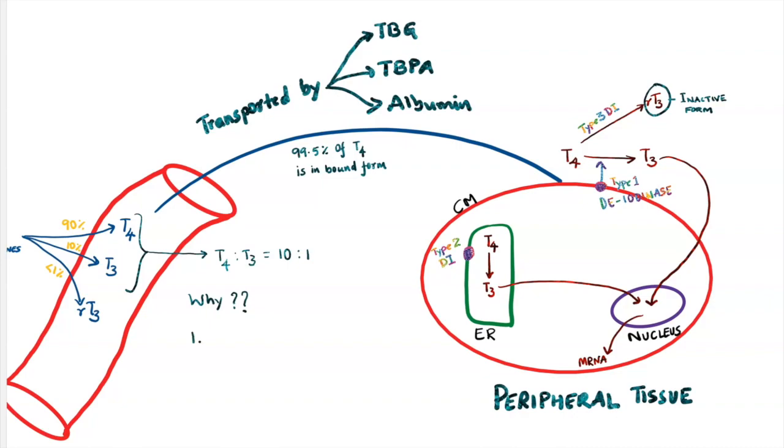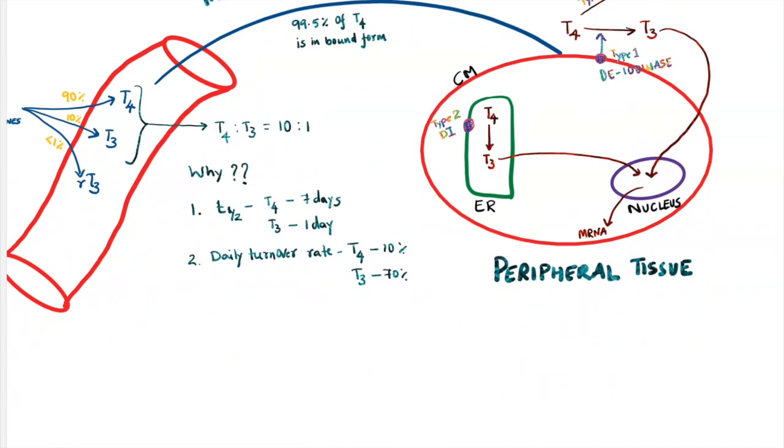The answer is T4 has longer half-life, that is 7 days, compared to T3, which has a half-life of 1 day. Second reason is the daily turnover of T4 is only 10%, whereas T3 is 70%. This means T4 provides a stable pool of thyroid hormone in the circulation. So whenever the thyroid hormones are required, T4 can be converted to T3 and utilized for the action.